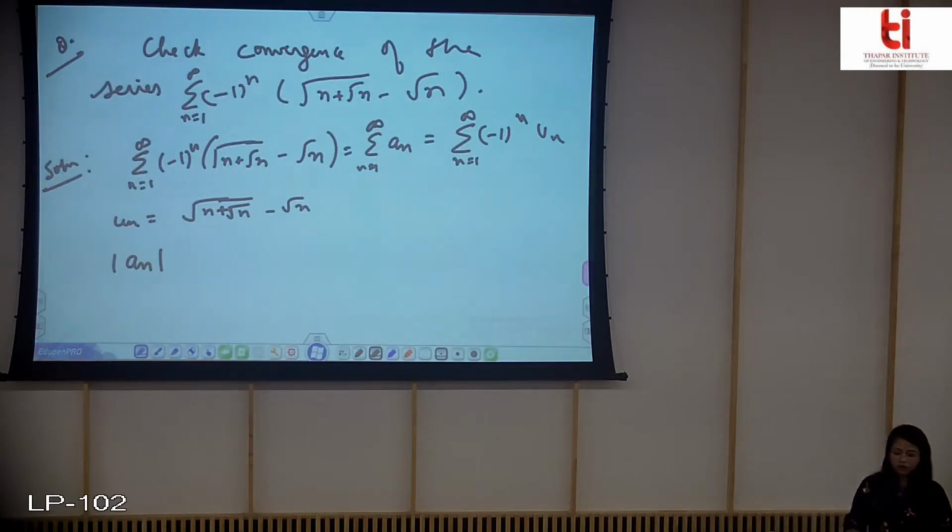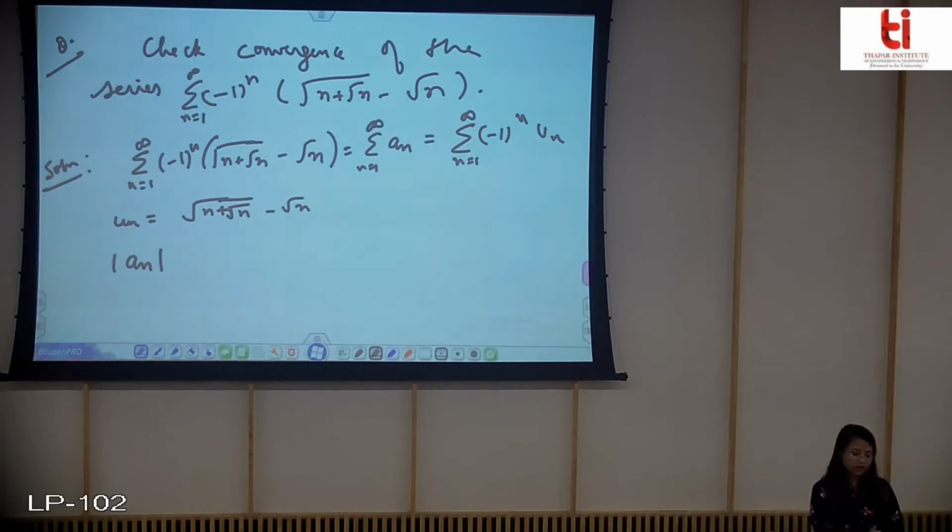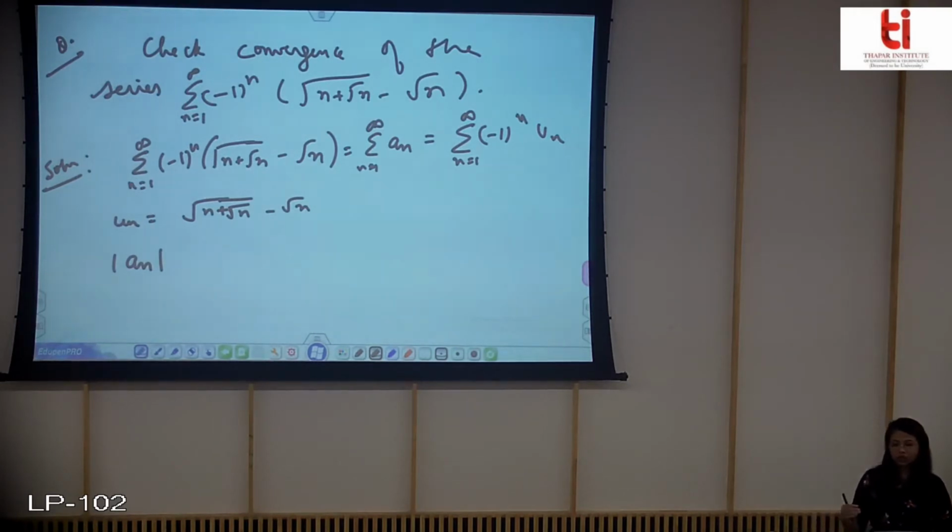So first of all, always check what is the nature of mod of an, because if it is convergent, from that only we can say that it is absolutely convergent, and obviously the alternating series will also converge. So we do not have to follow all those three steps to show that it is convergent for the alternating series. So we will start with this.